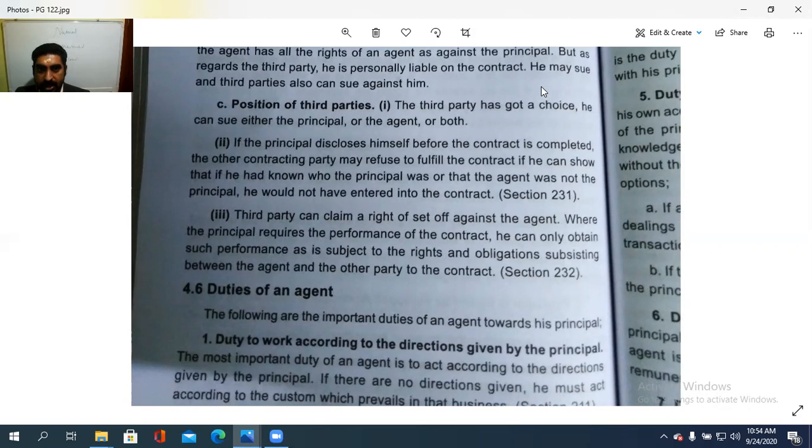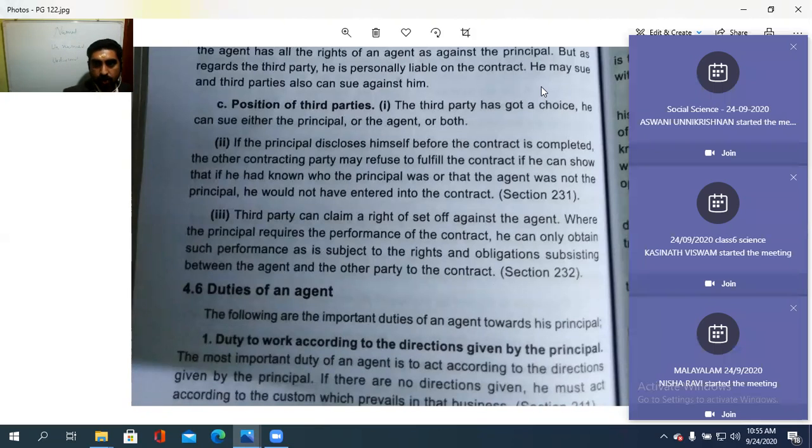In case of the position of the third party, he has got the choice. He can sue either the principal or the agent or both. And in another case, if the principal discloses himself before the contract is completed, discloses that he is a principal to that contract, then the other contracting party may refuse to fulfill the contract if he can show that if he had known who the principal was, or that the agent was not the principal, he would not have entered into the contract.